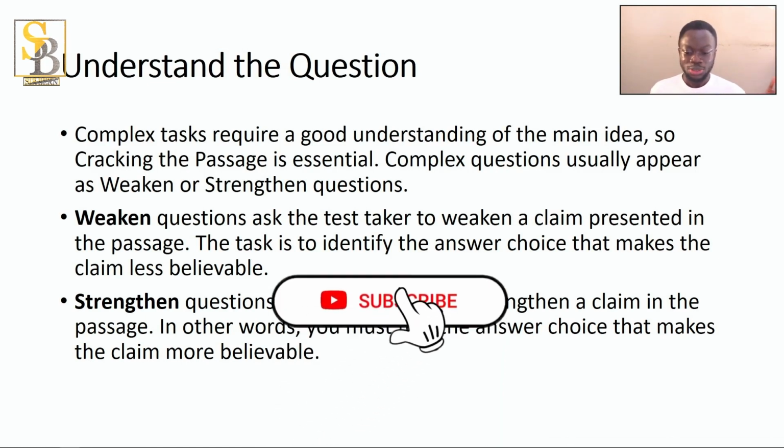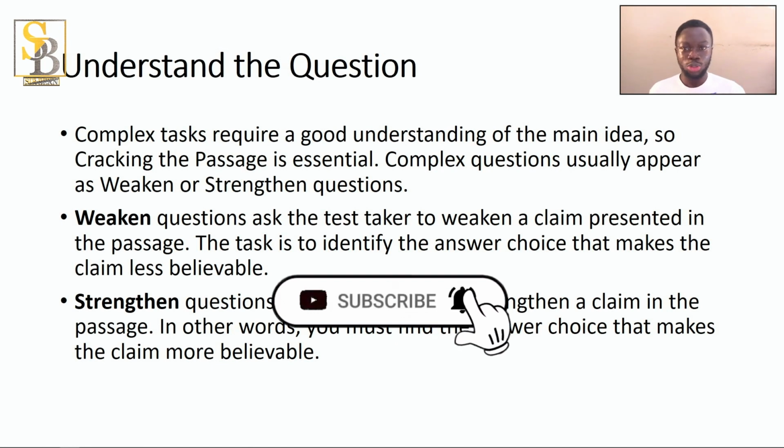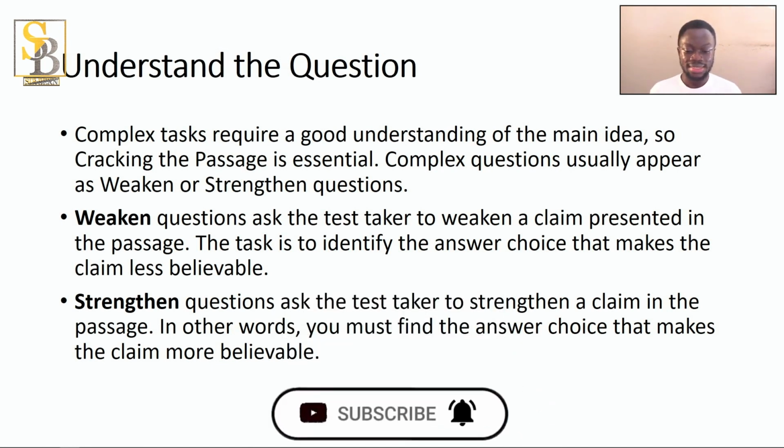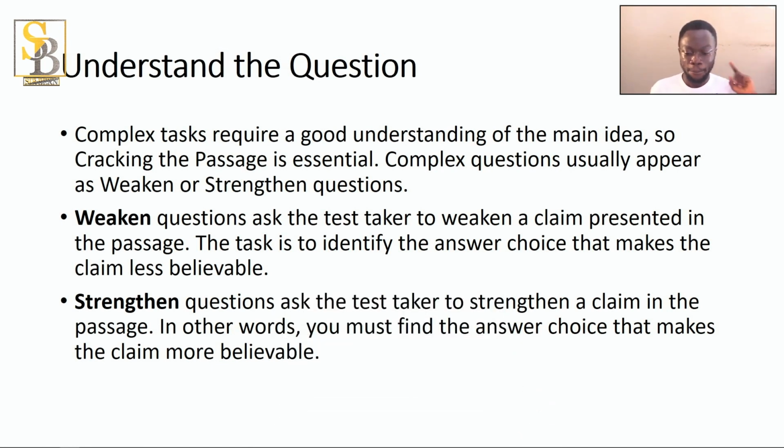Complex questions usually appear as weakening or strengthening questions. Weakening questions ask the test taker to weaken a claim presented in the passage. The task is to identify the answer choice that makes the claim less believable, that weakens it. Then the strengthening questions ask the test taker to strengthen a claim in the passage. In other words, you must find the answer choice that makes the claim more believable.